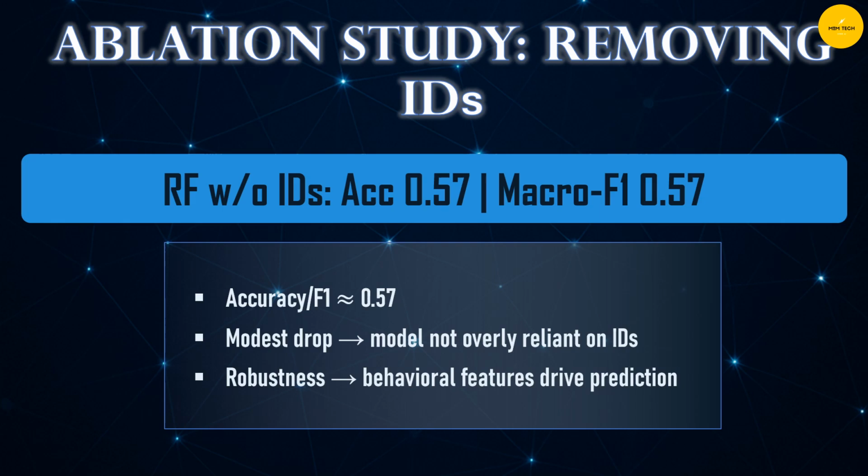To test reliance on IDs, I reran random forest without them. Accuracy dropped to 57%, which is a modest decline. This shows that the model isn't just memorizing IDs. It's learning behavioral patterns like ratios and timings. This strength is important because in the real world, attackers often spoof IDs or cycle through them. And a model that generalizes based on behavior rather than static identifiers is much more resilient in detecting threats.